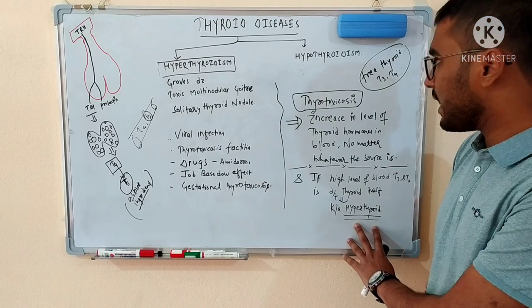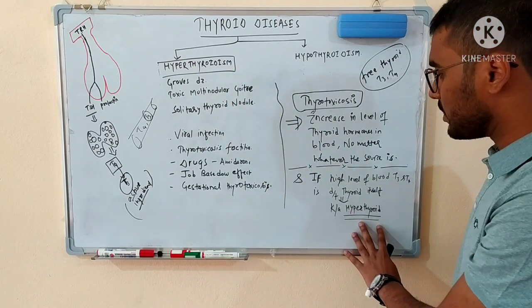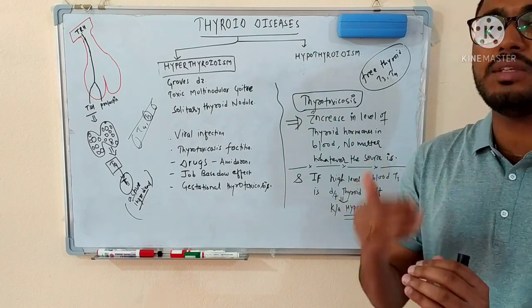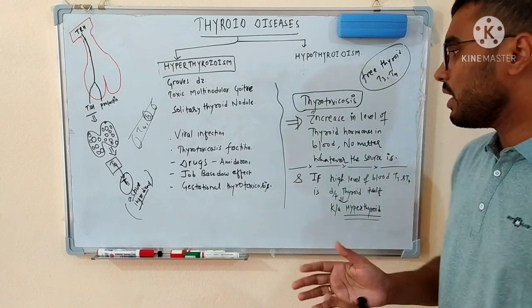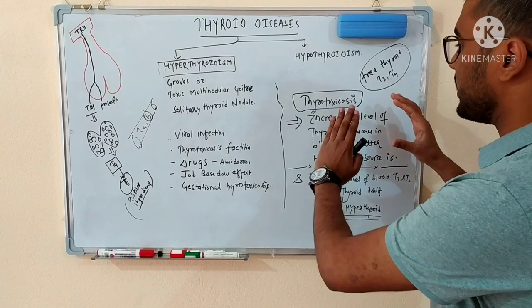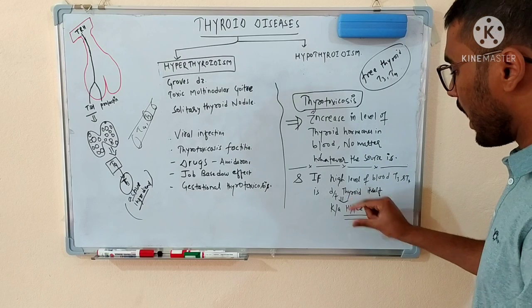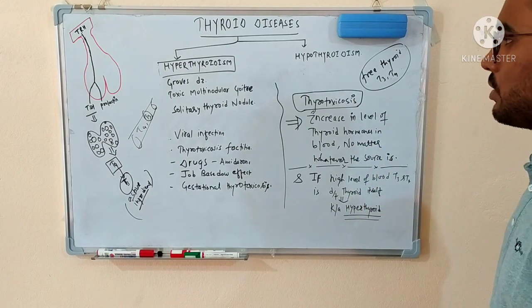So hyperthyroid state and thyrotoxicosis are different things. Hyperthyroid means an increase in the level of thyroid hormone, but that should be due to increased production by the thyroid gland itself. But overall, we can say that thyrotoxicosis is a broad term, and hyperthyroidism is somewhat a shorter term in comparison to thyrotoxicosis.